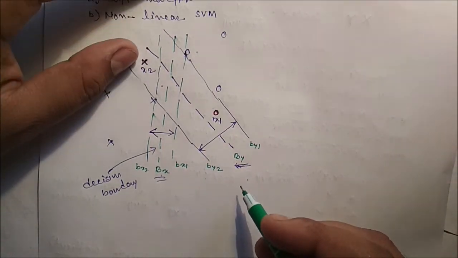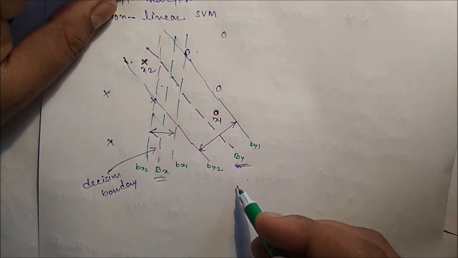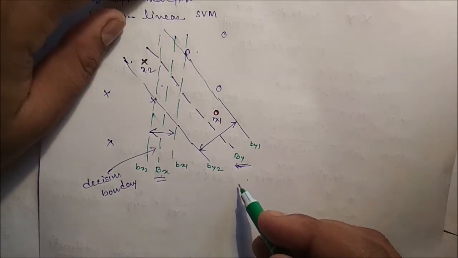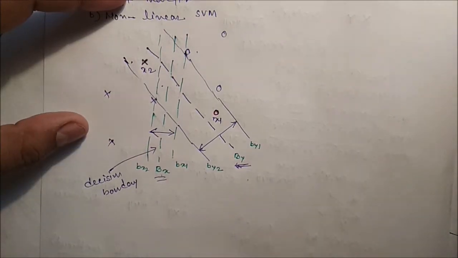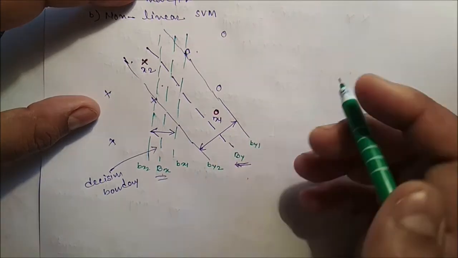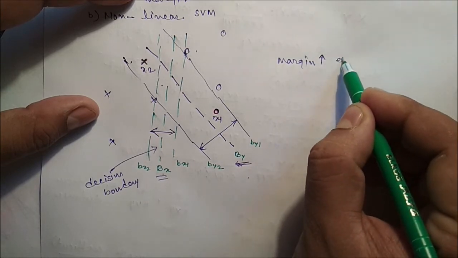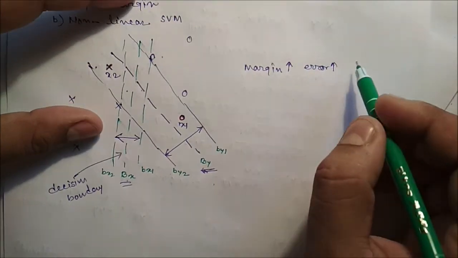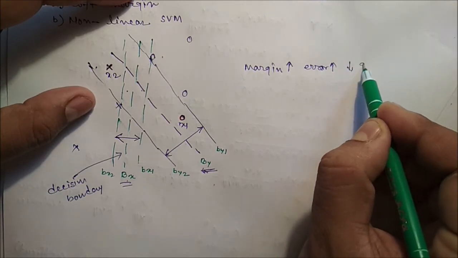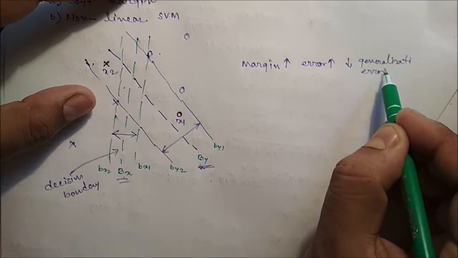Soft margin allows SVM to construct a linear decision boundary even in situations where the classes are not linearly separable. Here there is a trade-off between the width of the margin and the number of training errors committed by the linear decision boundary. So we have to decide whether we need more margin. More margin means introducing more error, and definitely less generalization error, or less overfitting.